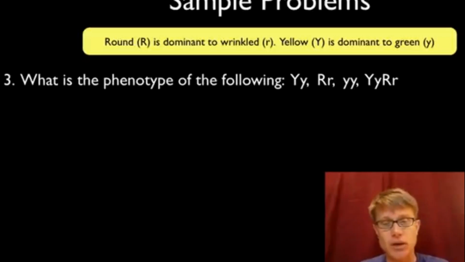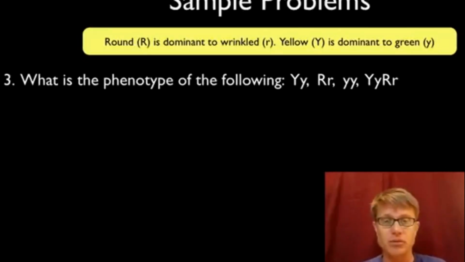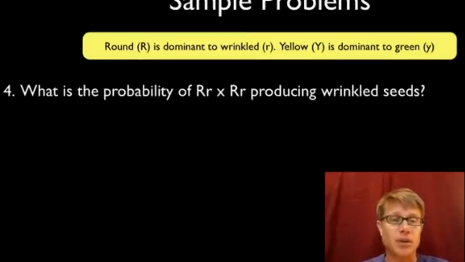And so for the first one, even though its genotype is big Y, little y, or it's heterozygous for that, its phenotype would be yellow. So this is going to be yellow. This one's going to be round. This one's going to be green, and this one here is going to be yellow round. Phenotype is physically what you look like. Let's look at the next one, number 4.